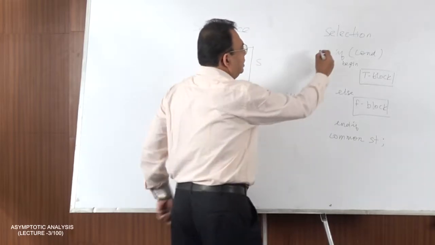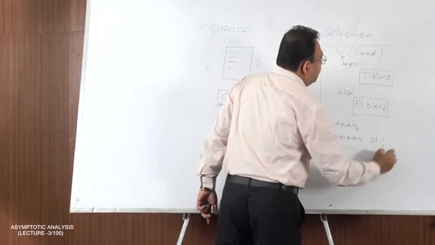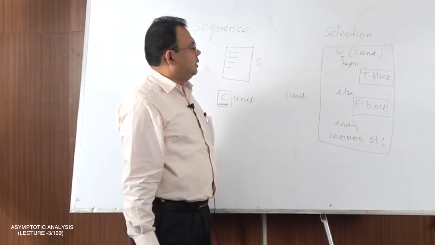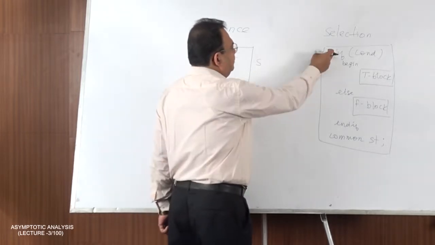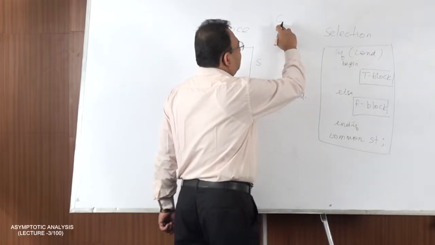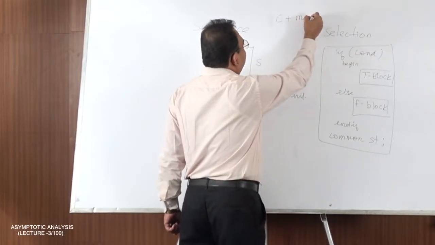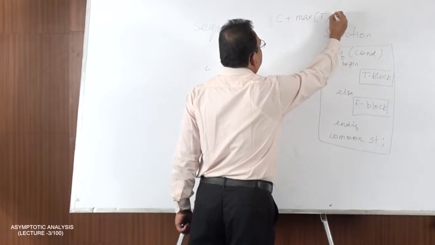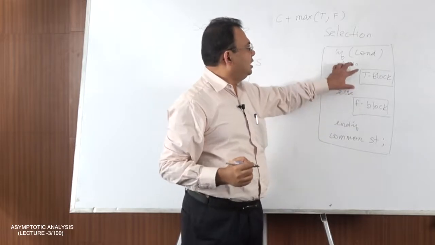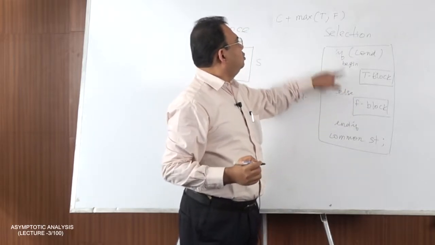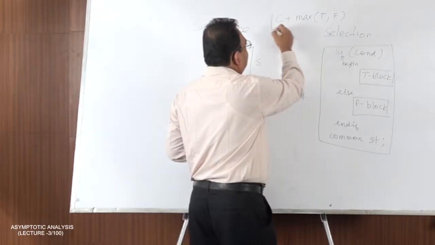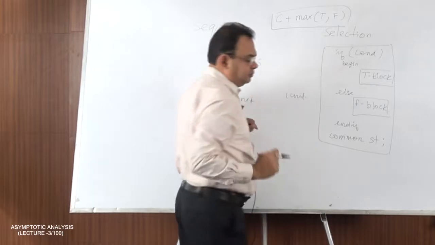Now how to analyze this part of the algorithm efficiently? We can say that the running time for this part is the running time to check the condition, say C, plus the maximum of the true block and false block, because we do not know which of these two blocks will be executed. So we are considering the maximum time of these two to include the worst case situation. So this is the running time for this part.